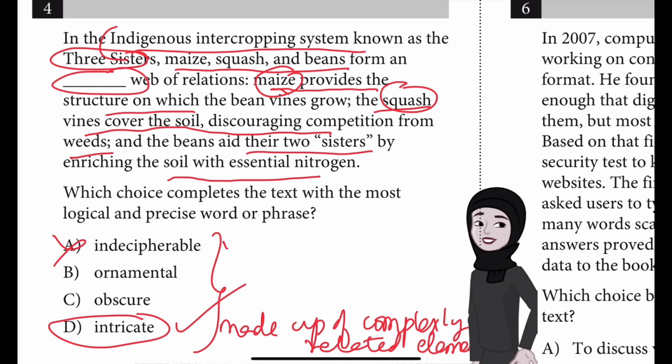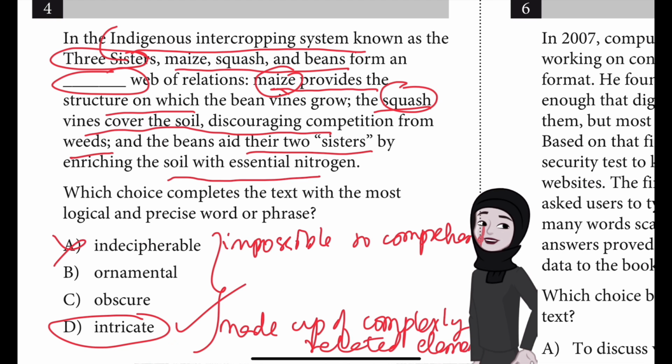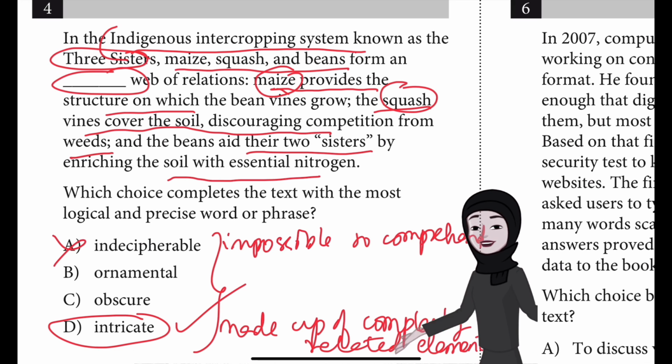Choice A is incorrect because describing the relationship among the crops in the Three Sisters system as indecipherable, or impossible to comprehend, would not make sense in this context. Although the text presents the relationship as complex, the text's description of the role that each crop plays makes it clear that the relationship is well understood, not indecipherable.